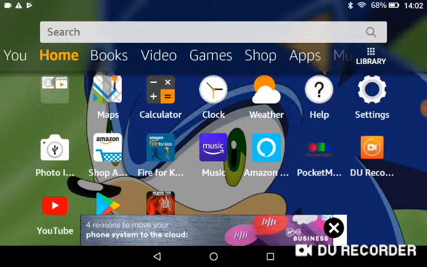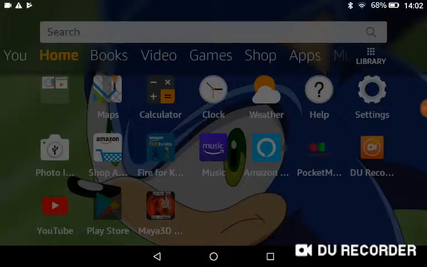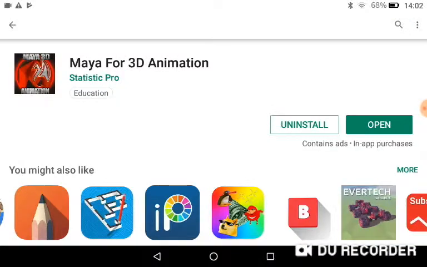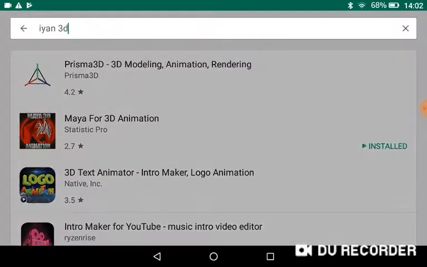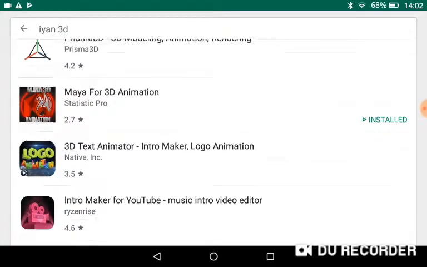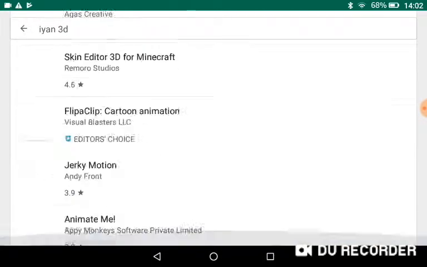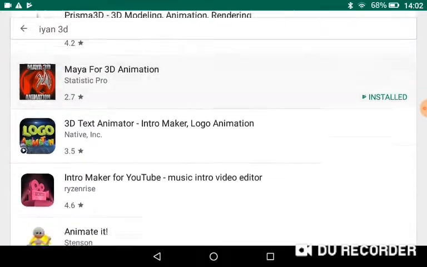So yeah, guys. First of all, you need to go to your Play Store and type in IM3D, and then I will show you some stuff that you don't really know about. This one is a very proper one, and also this one too.